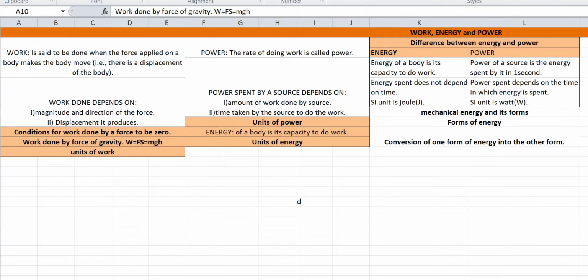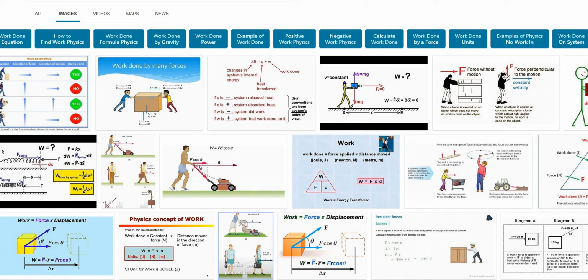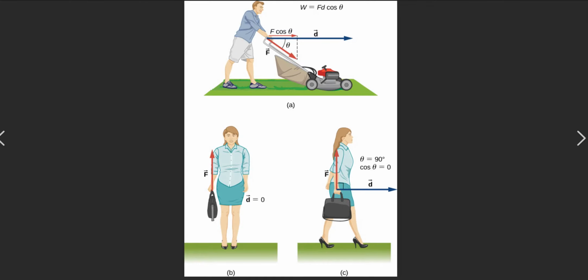We'll take a few examples from the internet. See here, we have three conditions when work done can be zero. The first condition: the lady has lifted the bag and the force is acting perpendicular, but she is not moving from that place. She's standing here, so the displacement is zero. So the first condition is when displacement is equal to zero, then the work done is zero.